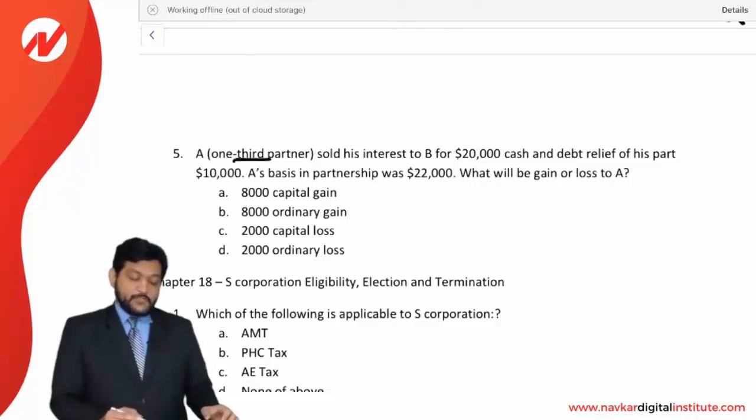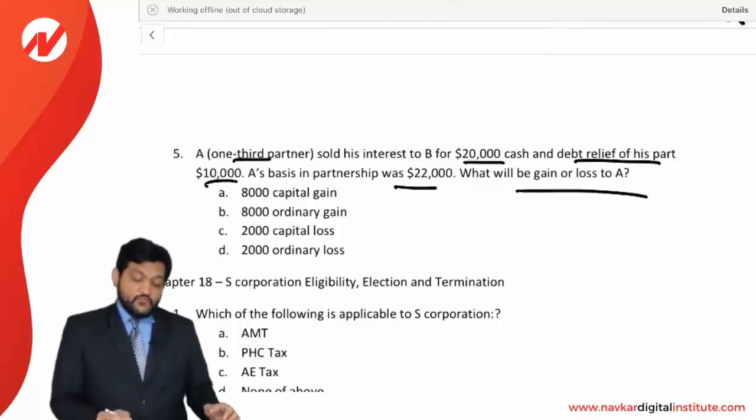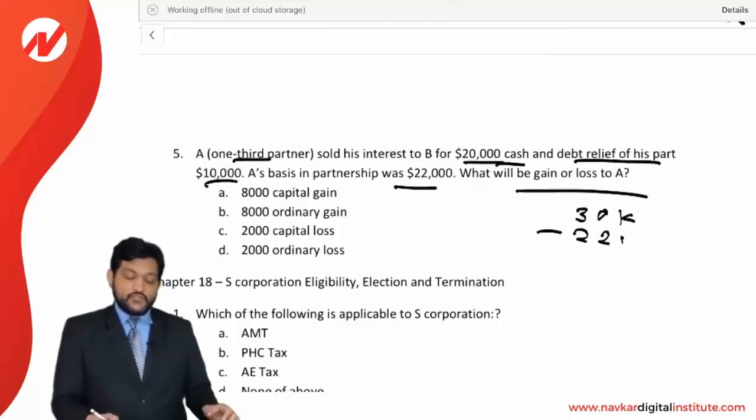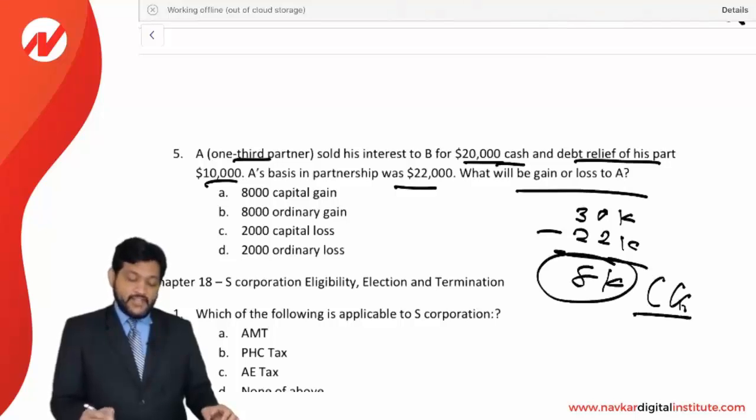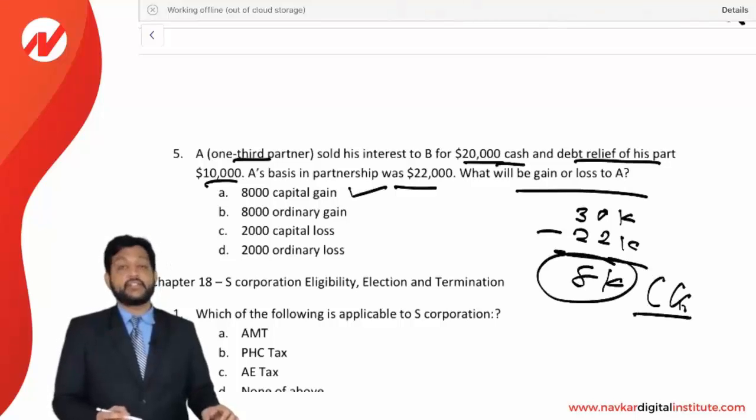Next, a 1/3 partner sold his interest to B for $20,000 cash and a debt relief on his part of $10,000. A's basis in the partnership was $22,000. What is the gain or loss to A? Okay, he received $20,000 cash and a debt relief of $10,000. So the total amount realized is $30,000 and the basis is $22,000. So the remaining $8,000 is going to be his capital gain. The answer is A, capital gain $8,000.